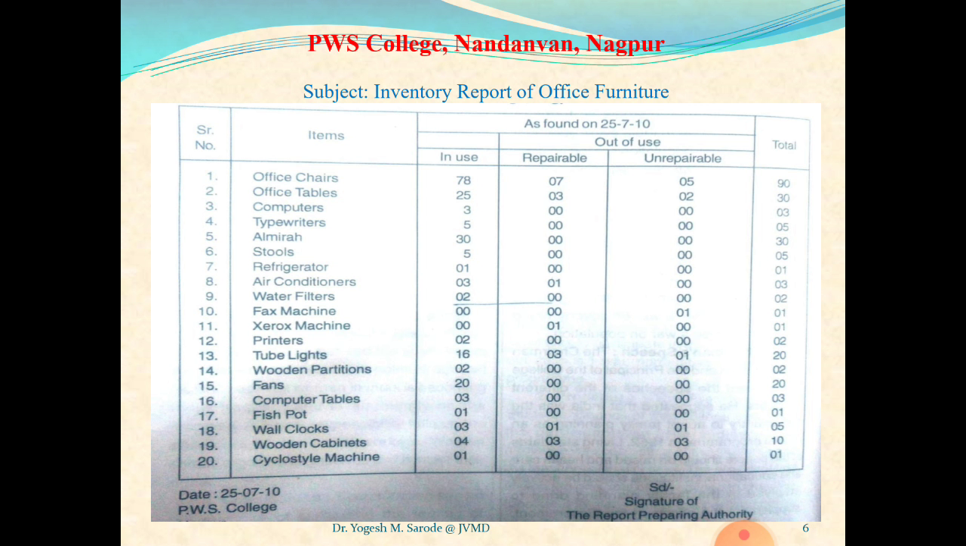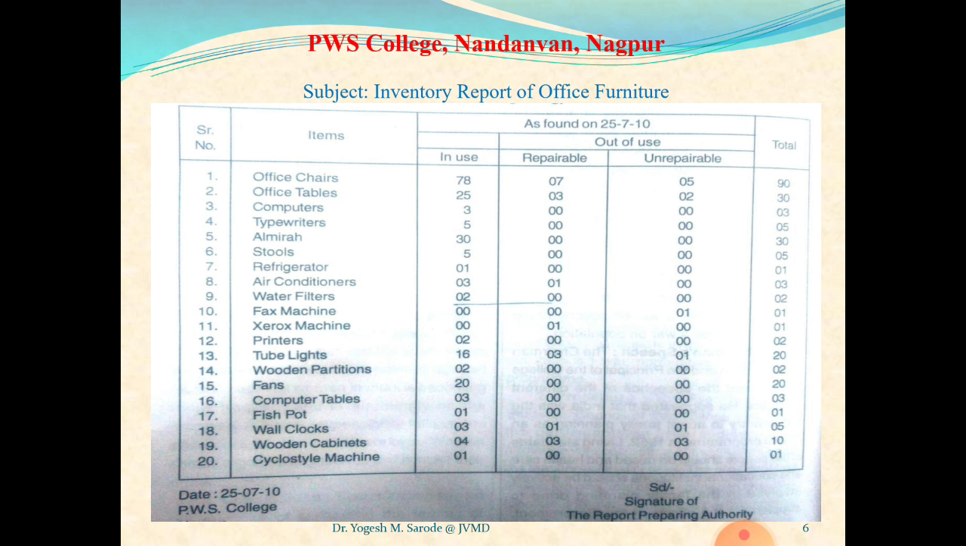Likewise, typewriters, almari, stools, a refrigerator, air conditioners, water filters, fax machine. Now see in fax machine, point number 10. Total fax machines are 1. In use, 0. So 1 is out of use. Now what happened to it? Whether it is repaired or unrepaired, the organization will know that we have one fax machine that is unrepairable. So we have to purchase a new one. In this way they can come to the conclusion.